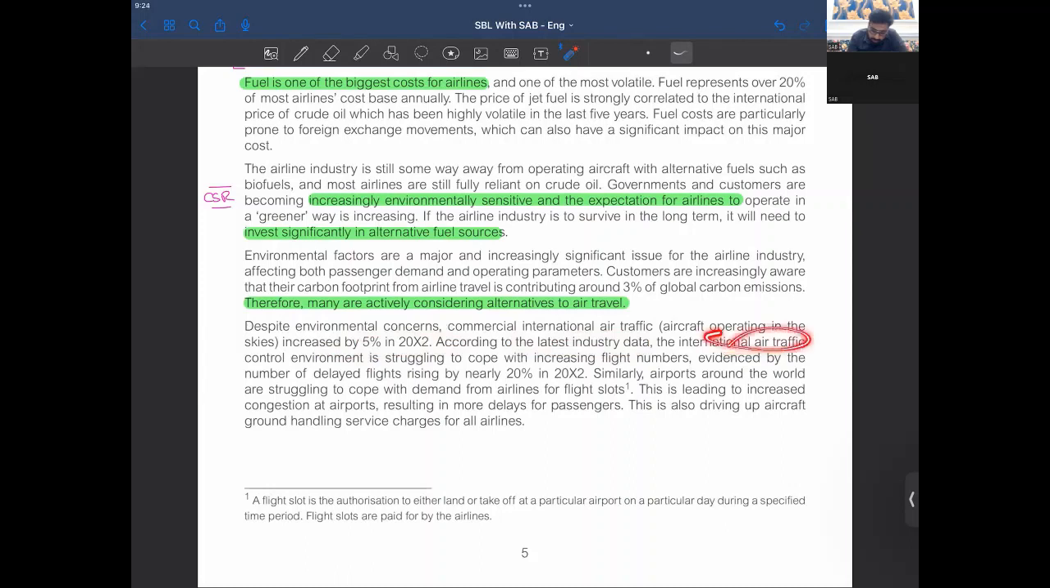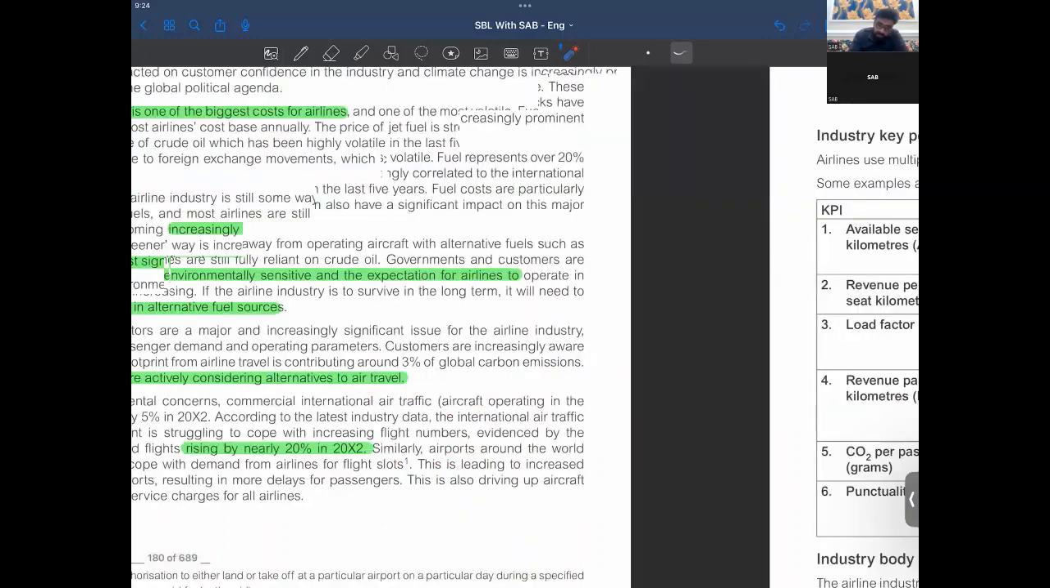The international air traffic control environment is struggling to cope with increasing flight numbers, evidenced by the number of delayed flights rising by nearly 20% in 2002, right? Similarly, airports around the world are struggling to cope with demand from airlines for flight slots. This is leading to increased congestion at airports, resulting in more delays for passengers. This is also driving up aircraft grounding and handling service charges for airlines.